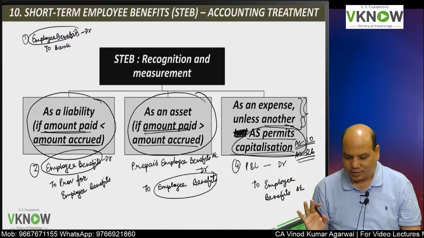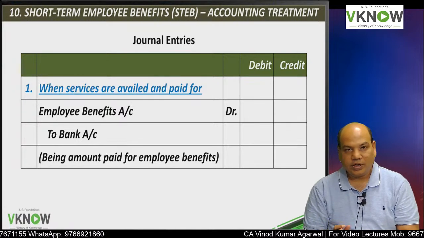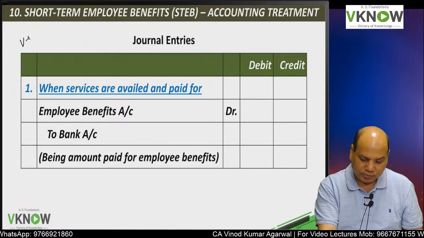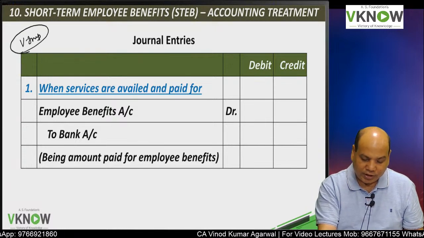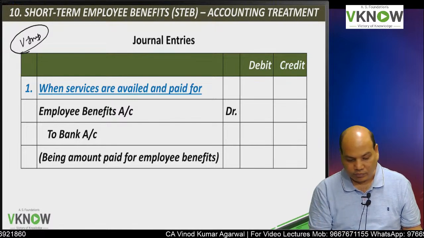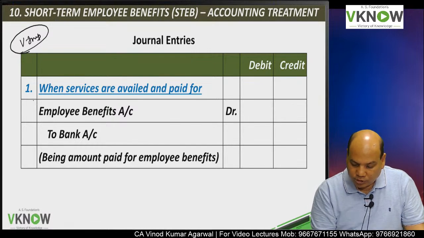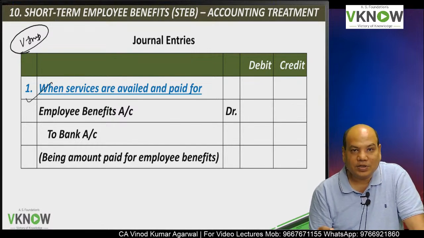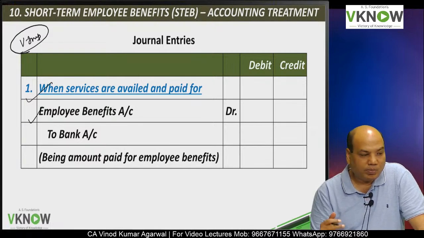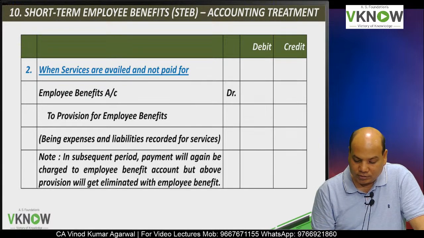To make your life easier, we have written a list of journal entries you will pass. Very important, journal entries that the companies have to pass for short-term employee benefit. One is when employees provide service and we make the payment. Entry for payment made to employees: employee benefit account debit to bank.